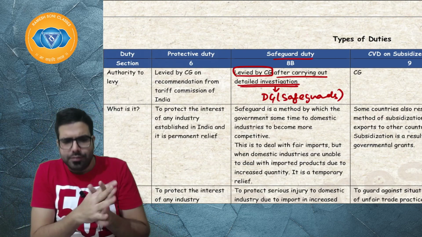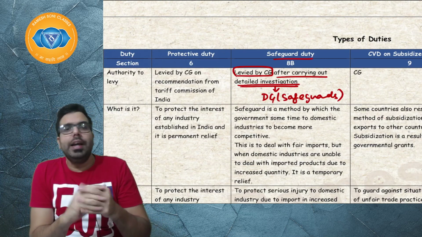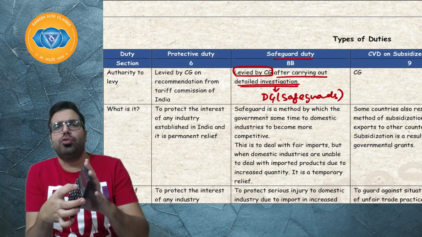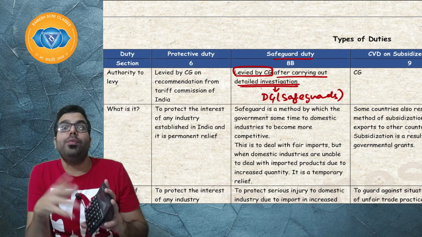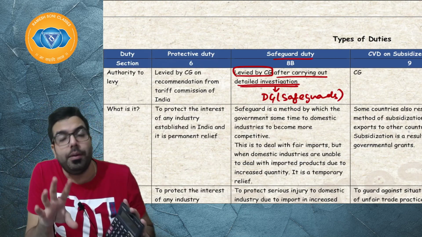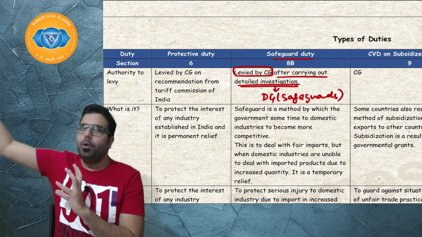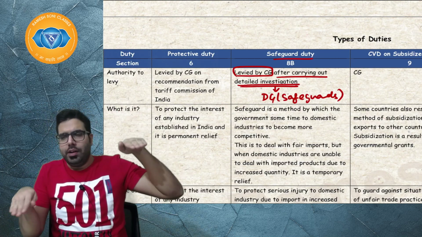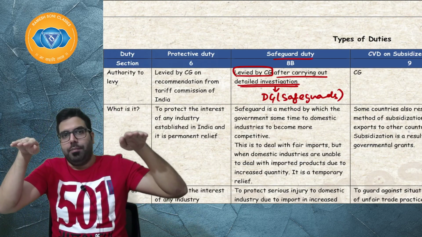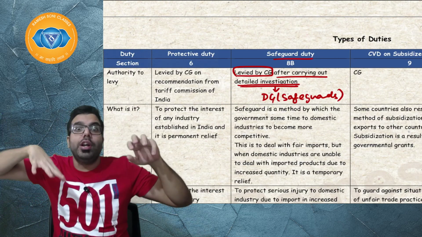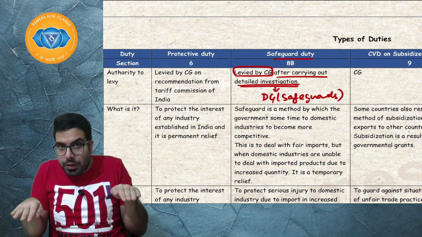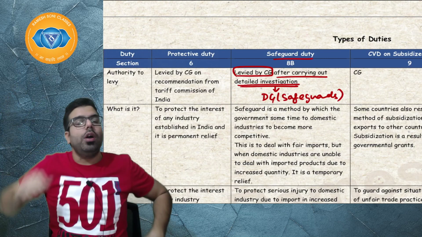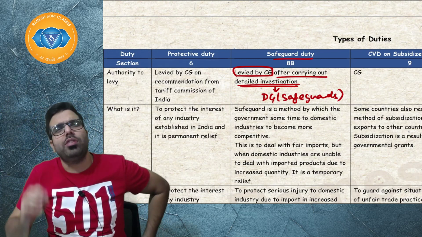Supposedly, in India, 100 units of this calculator used to come. Suddenly 500 units came, 1000 units came. The imports became so huge. Demand is this many units, and supply became this many. Supposedly, from outside India 1000 units came, demand is this much, supply became this much. So what was happening was domestic industries were seriously injured.